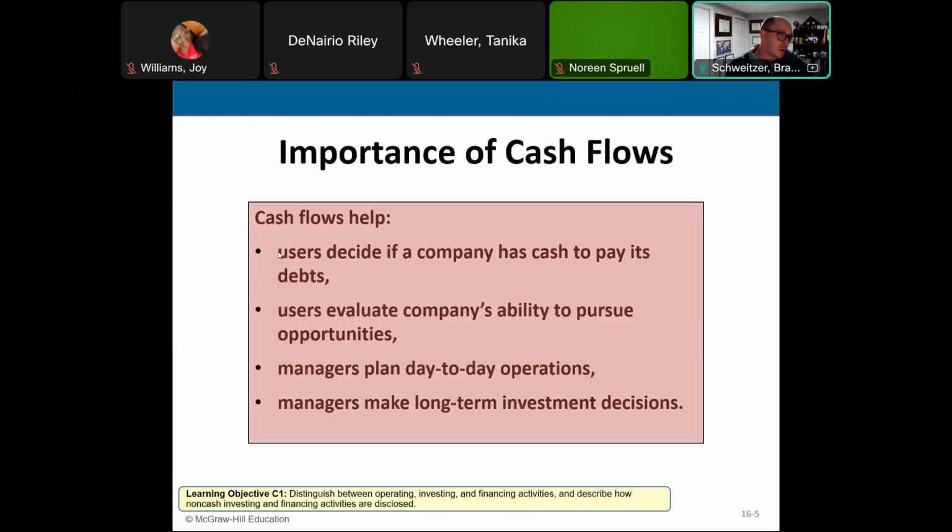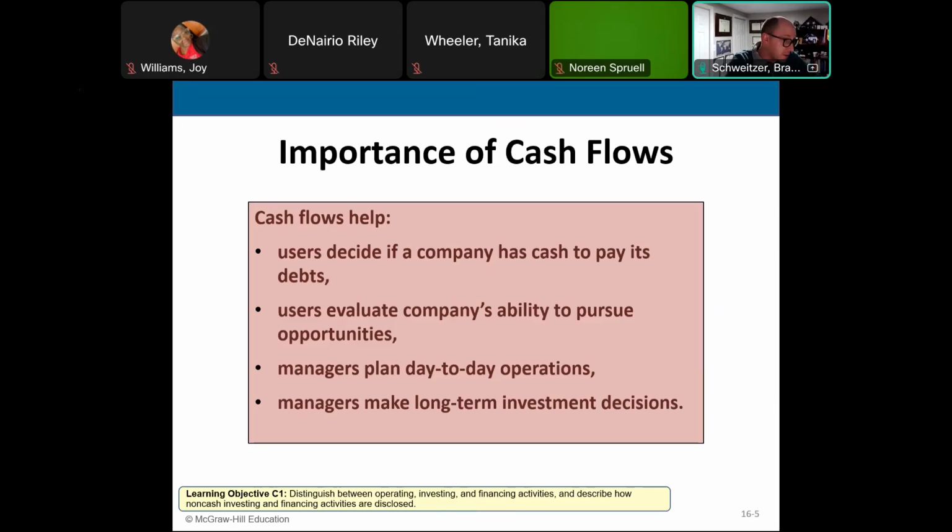Why is cash flow so important, you might wonder? For the obvious reason, we need cash to run the business. We need cash to be able to pay our expenses, our debts, our day-to-day operations, and to make investing decisions. That's what we need cash for.